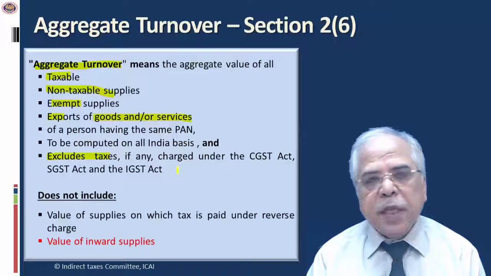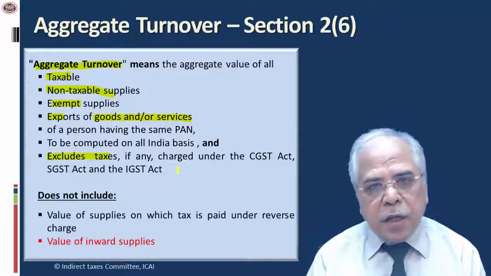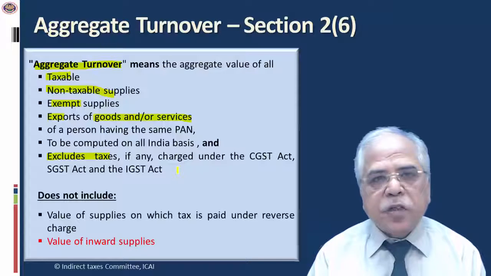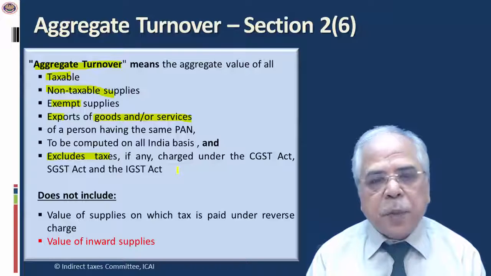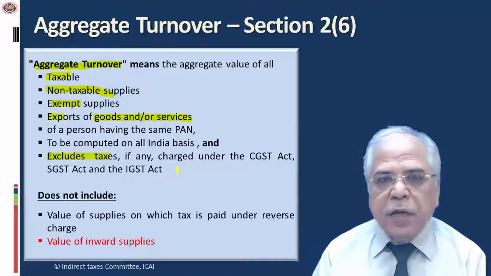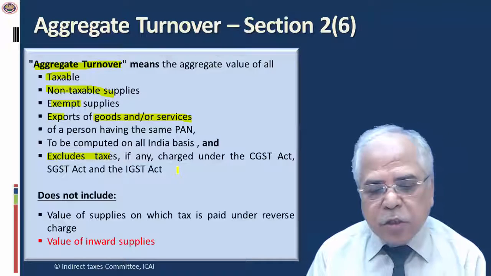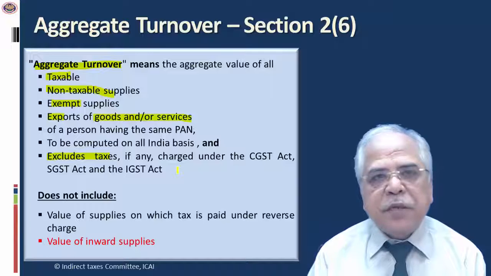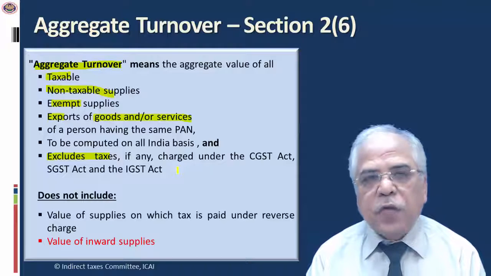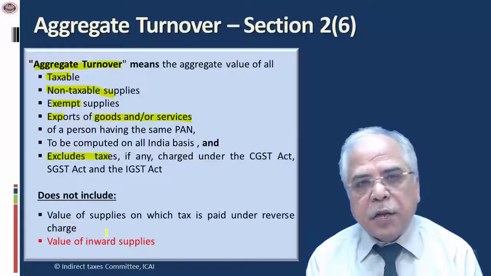If a small trader is discharging the liability under GST under reverse charge or under import of service, that is not to be considered for the purpose of calculation of aggregate turnover. Whatever is outward supplies has to be considered, and it has been specifically stated that value of inward supplies shall not be included in the definition of aggregate turnover.